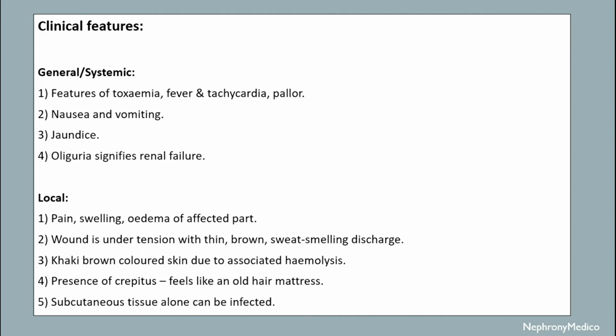Wound is under tension with thin brown, sweet smelling discharge, khaki brown colored skin due to associated hemolysis, presence of crepitus. This is the main diagnostic feature in case of gas gangrene. Subcutaneous tissue alone can be infected.